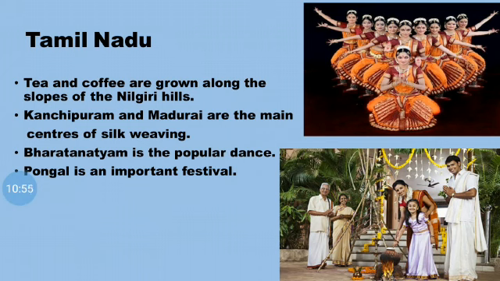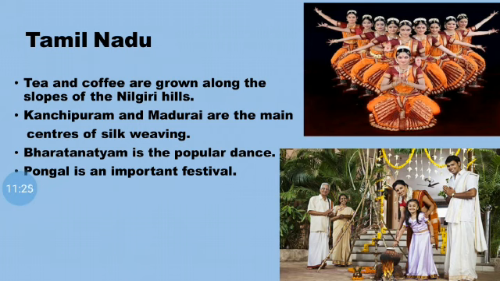Moving on to the next one, we have got Tamil Nadu. Children, tea and coffee are grown along the slopes of the Nilgiri Hills, which are also called the Blue Hills. Ooty is in the Nilgiri Hills.